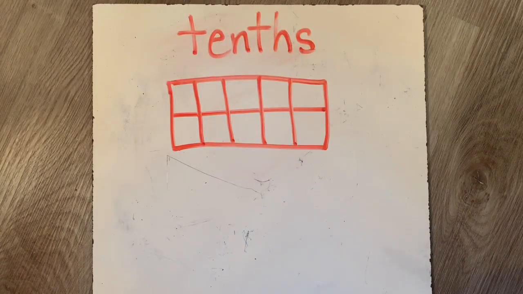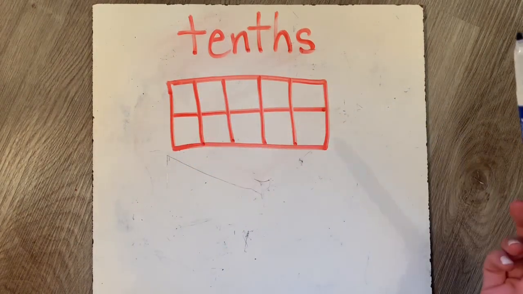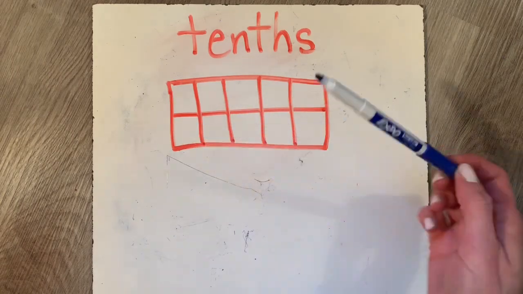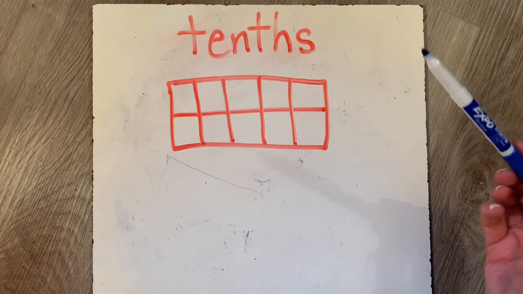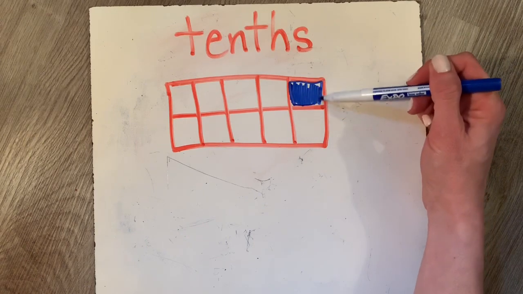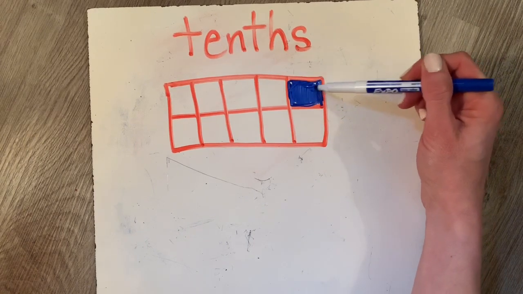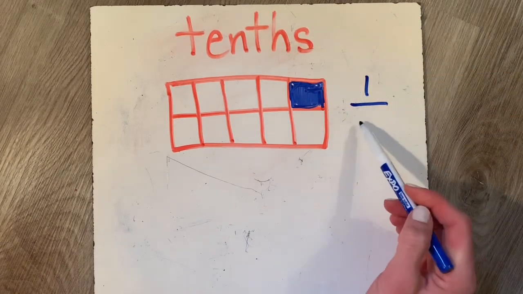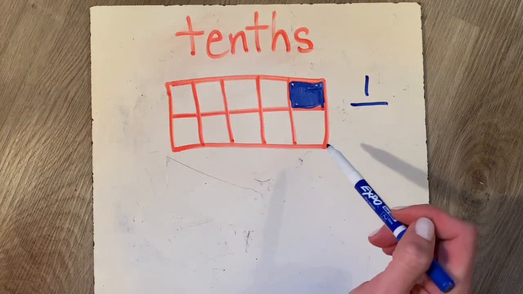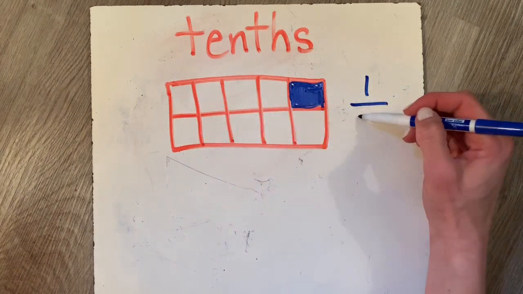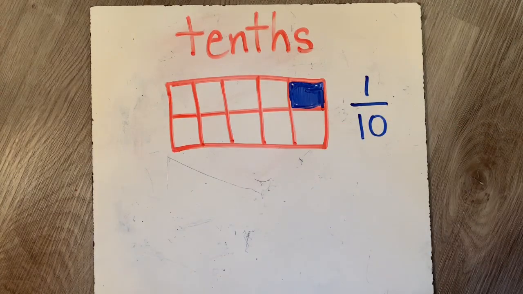Now this is more than grade 1 math, but I wanted to show you because I think you'll understand. Now I drew a rectangle and I divided it into 10 pieces. Let's just check. 1, 2, 3, 4, 5, 6, 7, 8, 9, 10. And that's called tenths when we have 10 pieces. Now I'm going to color 1 piece. So if I were to write that in standard notation, how many pieces are colored? 1. How many pieces were there all together though? Do you remember? 1, 2, 3, 4, 5, 6, 7, 8, 9, 10. There were 10. So now I've colored 1/10.